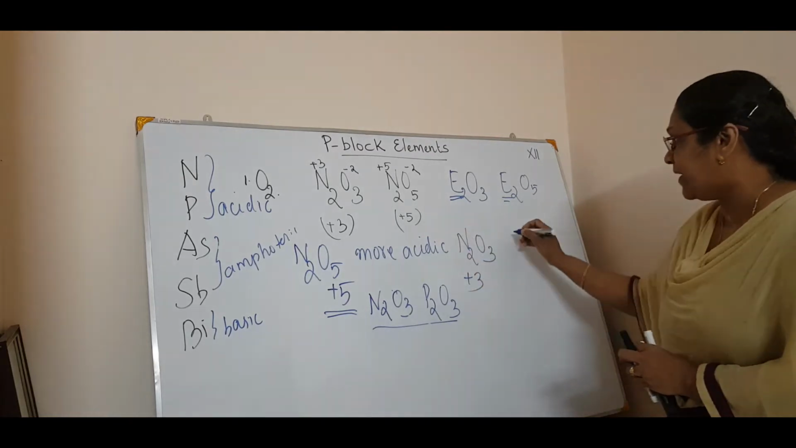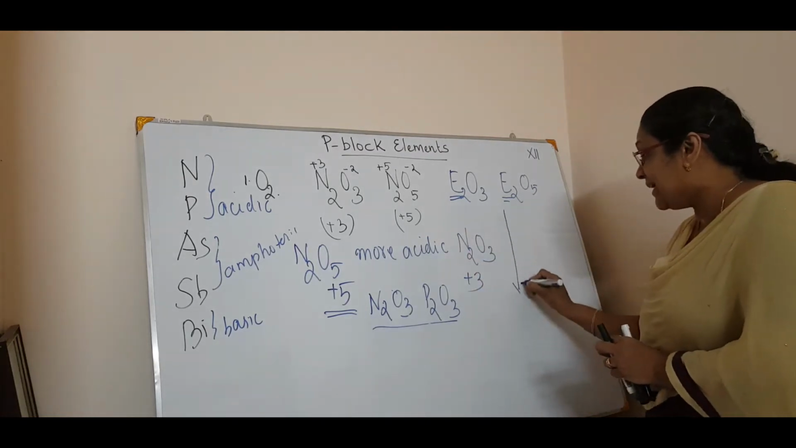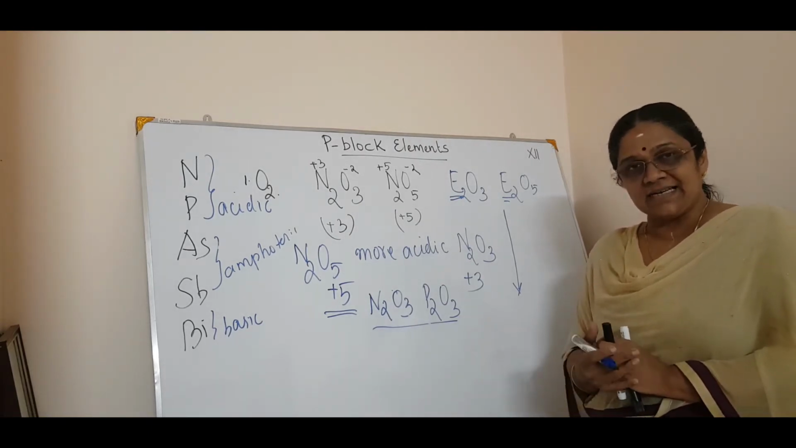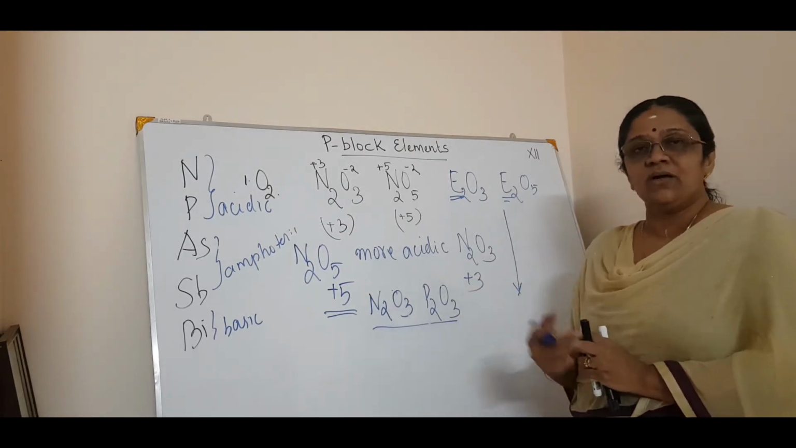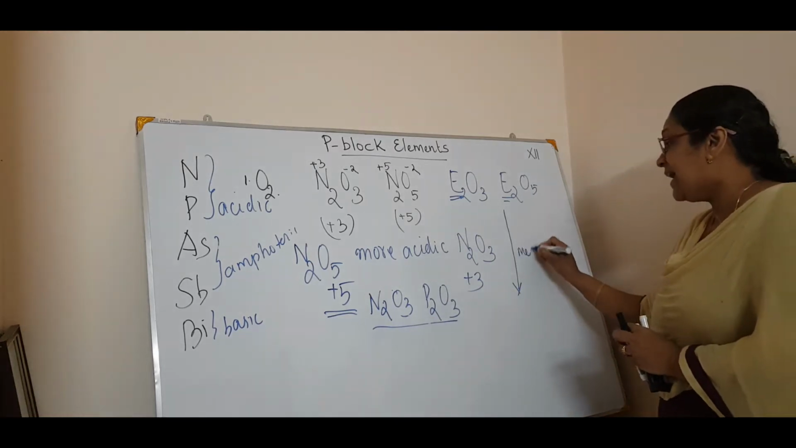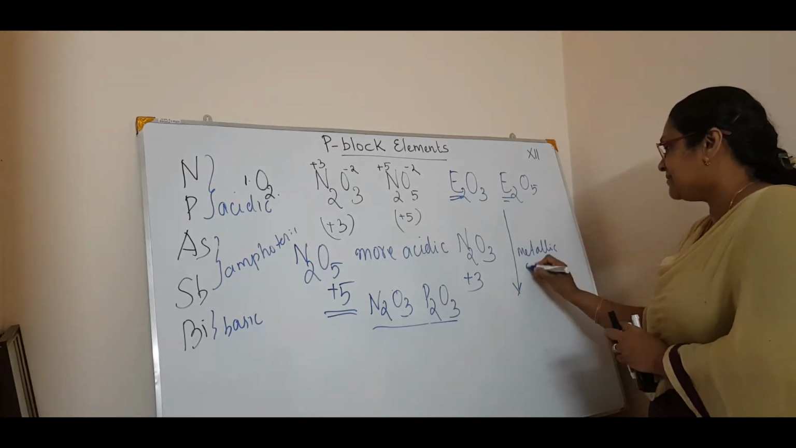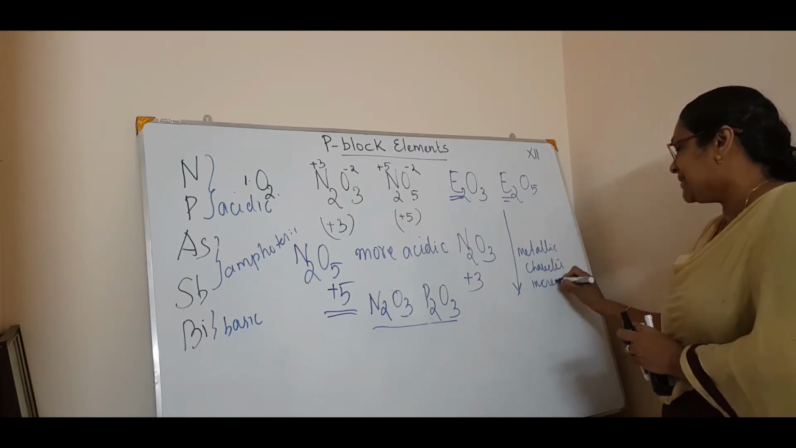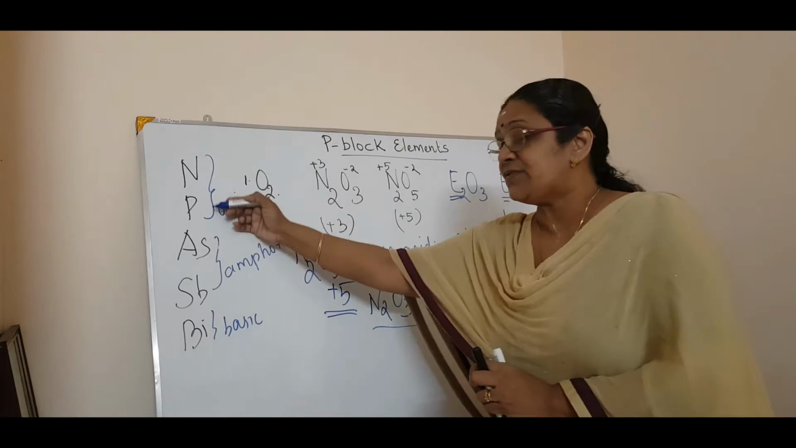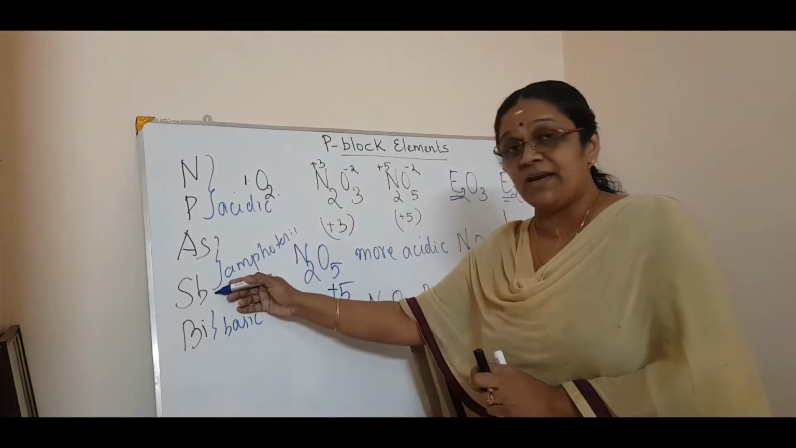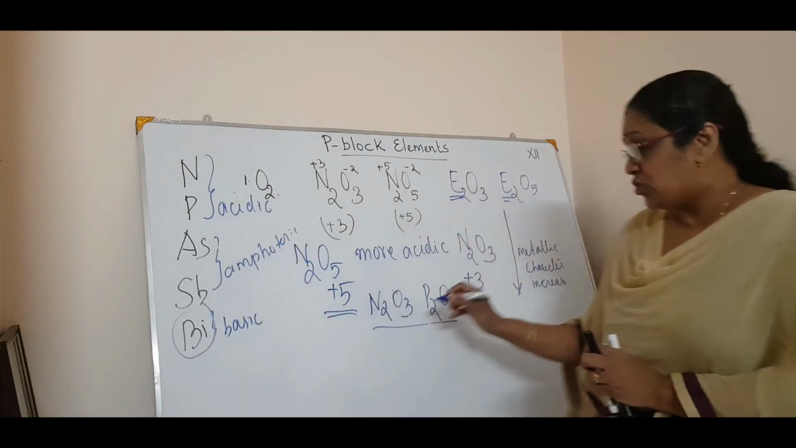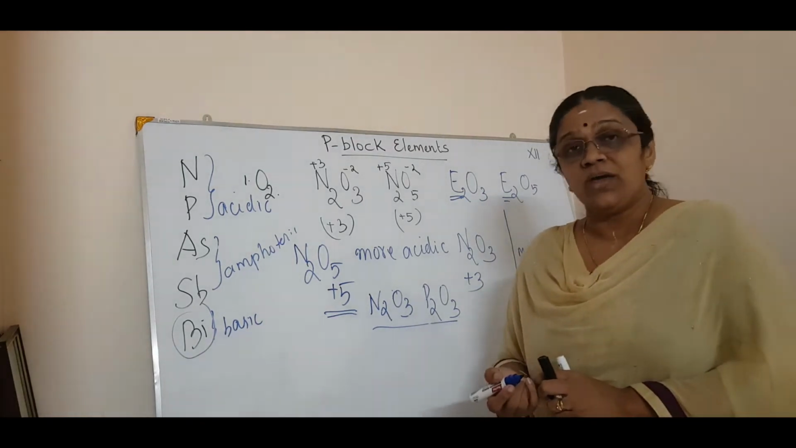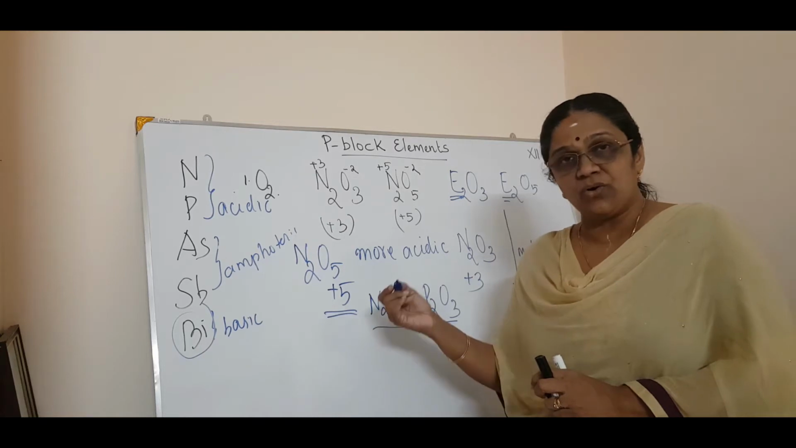Okay. So that's the main thing about acidic character. And one more thing: in oxides, the acidic character decreases down the group. Why? Because the metallic character increases. From nitrogen, phosphorus are non-metals, arsenic, antimony are metalloids, and bismuth is a metal. So as the metallic character increases, the acidic character decreases. Okay, so you got the value point.